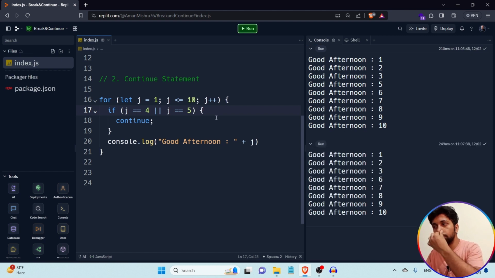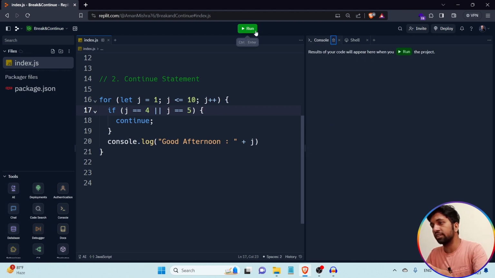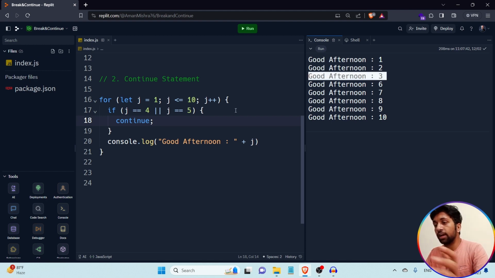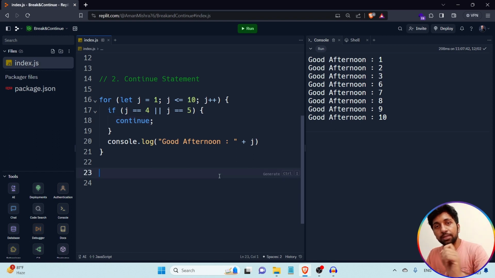Let's see. I just want to clear the console and run the code again. You are able to see that whenever the value of variable j is 4, I skip whatever code is contained in the for loop. So good afternoon 4 is not executed, and in the next iteration when the value of j becomes 5, I also want to skip the code block of the for loop. Again you are able to see there is no output line for good afternoon 5, and good afternoon 4 is not present in the output. So for skipping any particular iteration we have to use the continue statement.